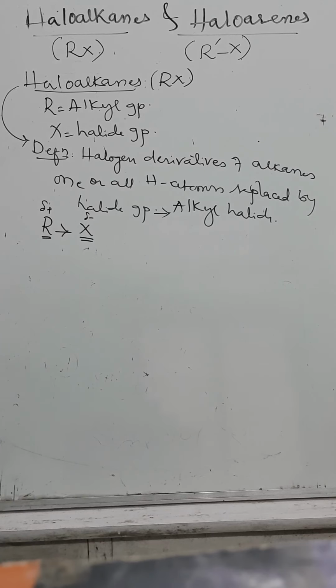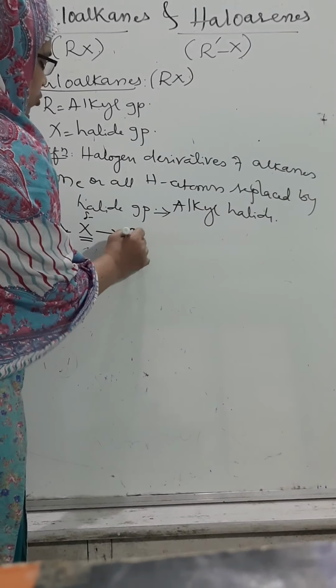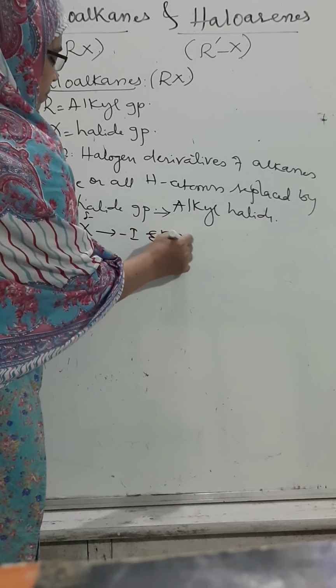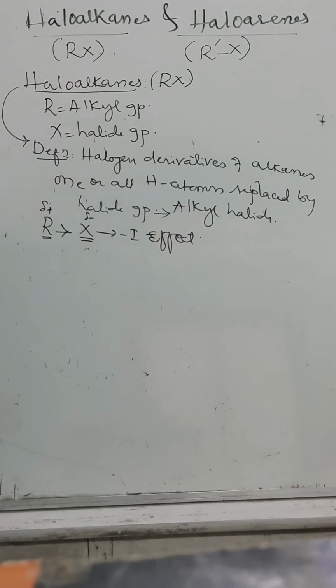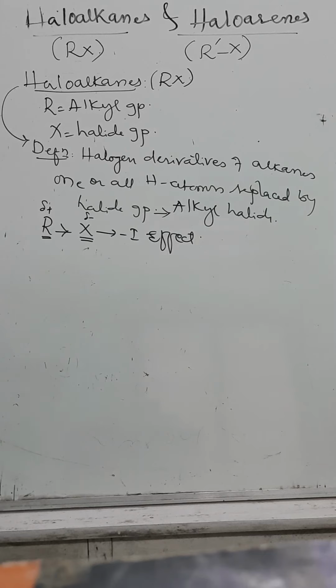Will you be able to identify the electronic effect? Yes, it is the negative inductive effect. What is it, tell me? Negative inductive effect. That means haloalkanes exhibit the negative inductive effect.